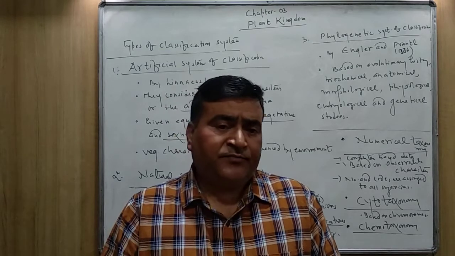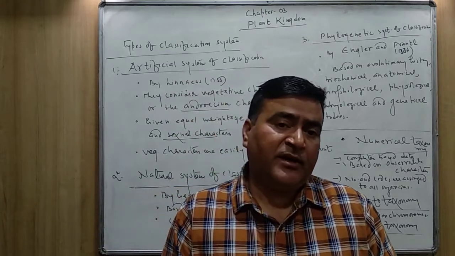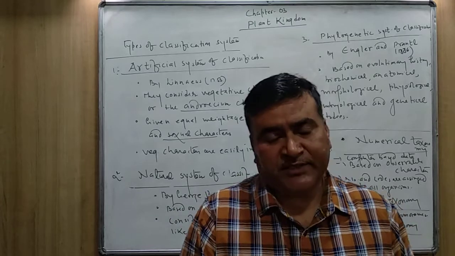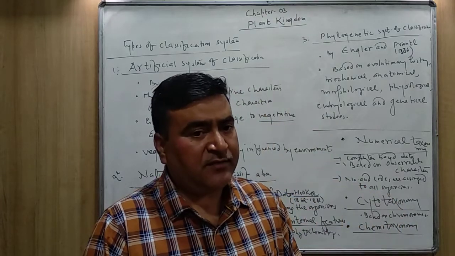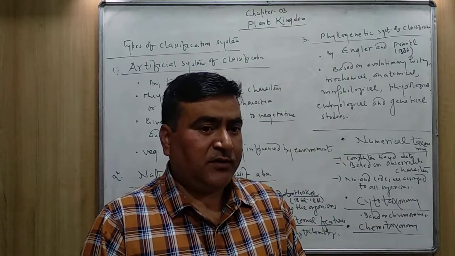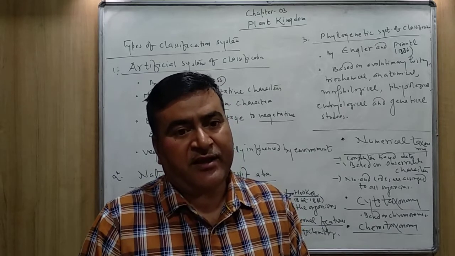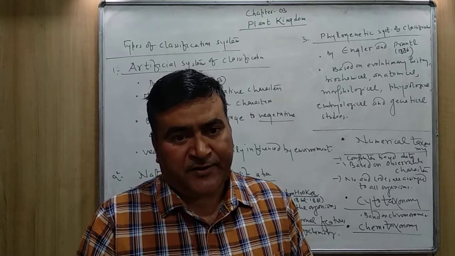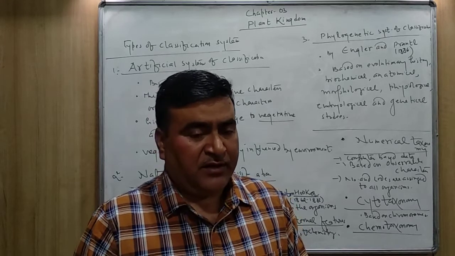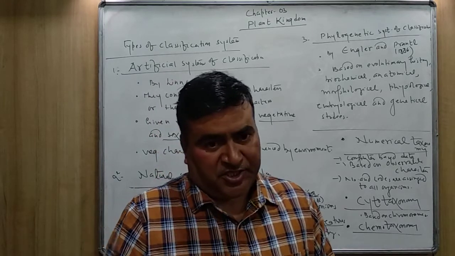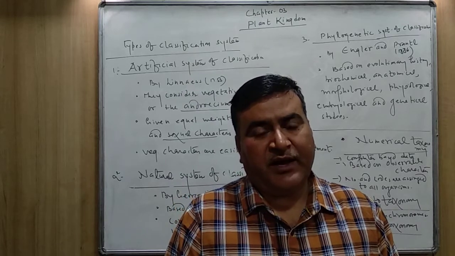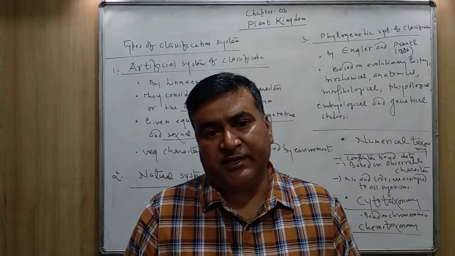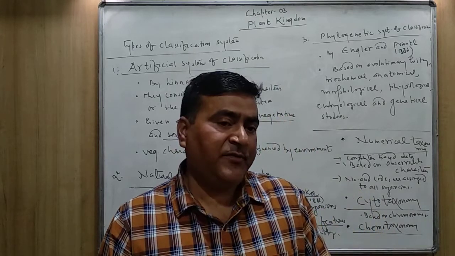So overall, Bentham and Hooker in the natural system of classification considered both morphology and anatomy of the plants. Morphology means the stem, the root, the structure of the leaf, and anatomy means the internal structure of the plants.